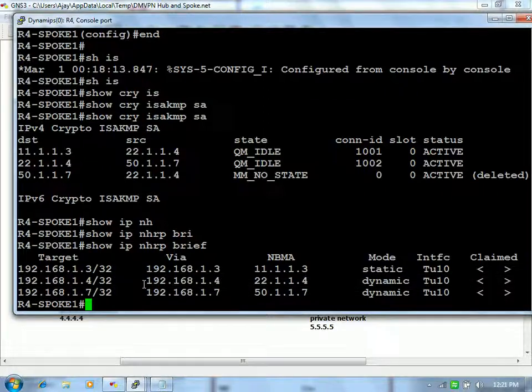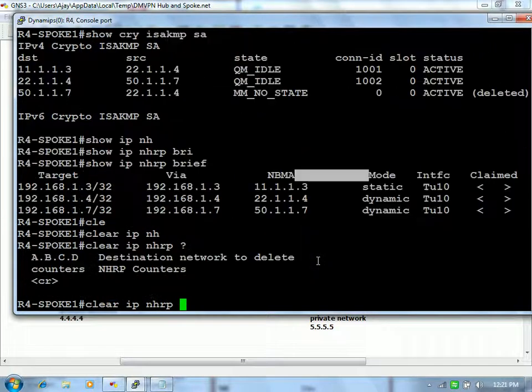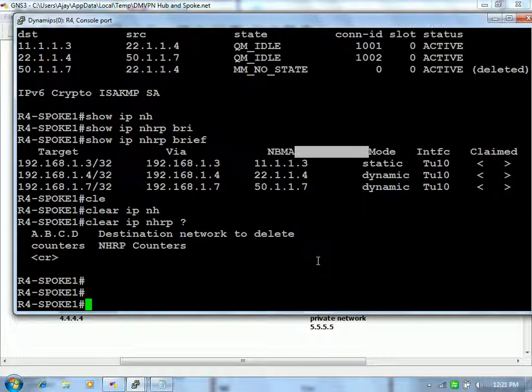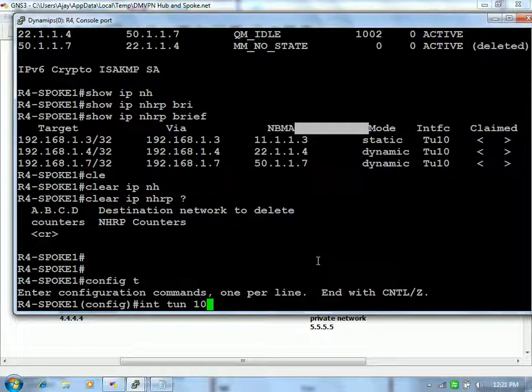Let's say if you create this one, clear ip nhrp, or we'll do one thing, we'll shut down the tunnel interface, so everything is gone. Fresh restart. Interface tunnel 10.